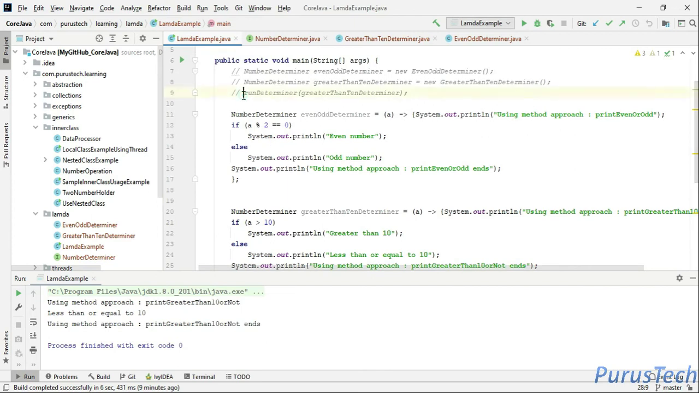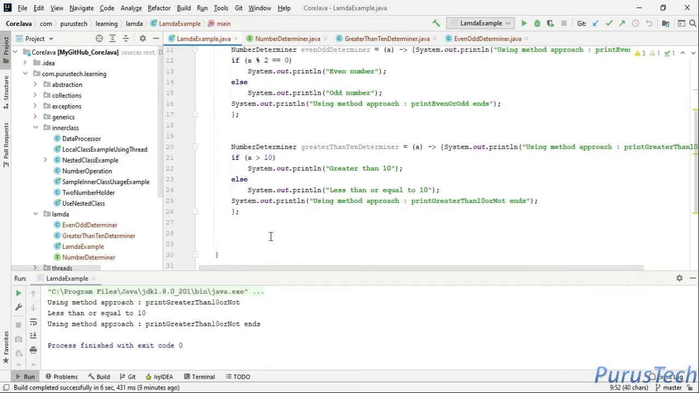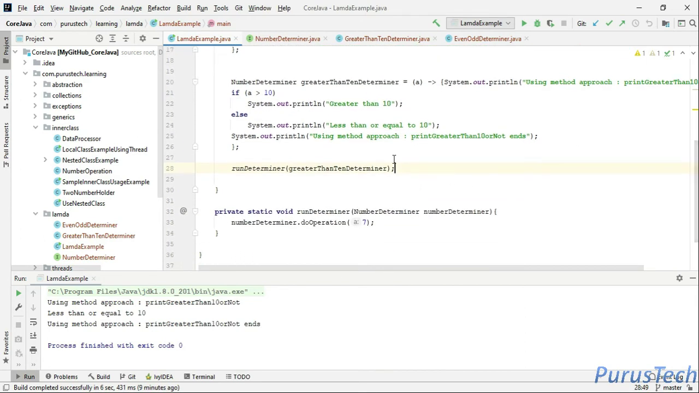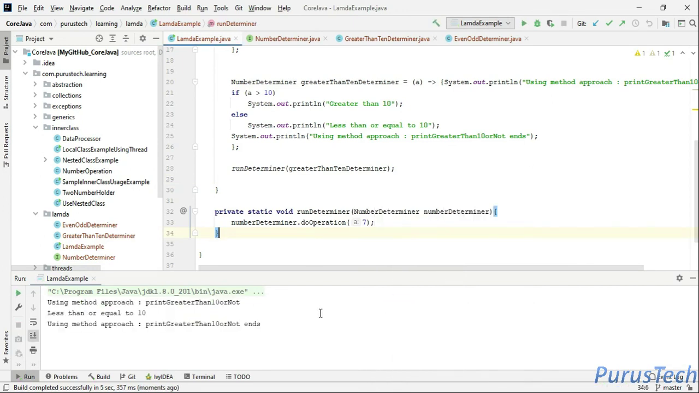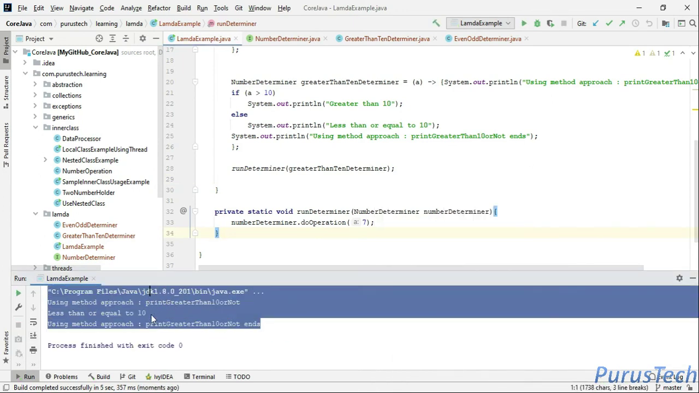Let's just copy this code and put it here and try to see what the output is. It should give us the output like using method approach, print greater than 10 and all this, right? Based on our logic. Let's run this. See here, the output is the same.